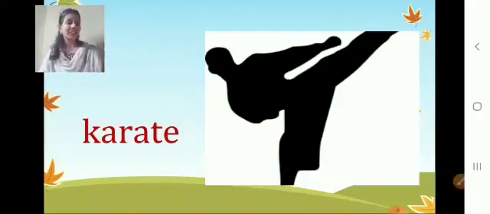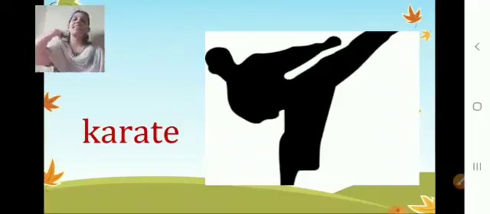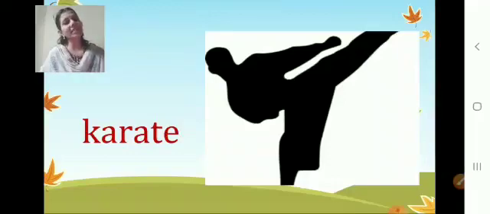Yes. K for karate. What is that? K for karate. How many of you are going for karate, children? I have seen a few are going for karate. Is it? It's a very nice safety measure. You can go for safety learning.